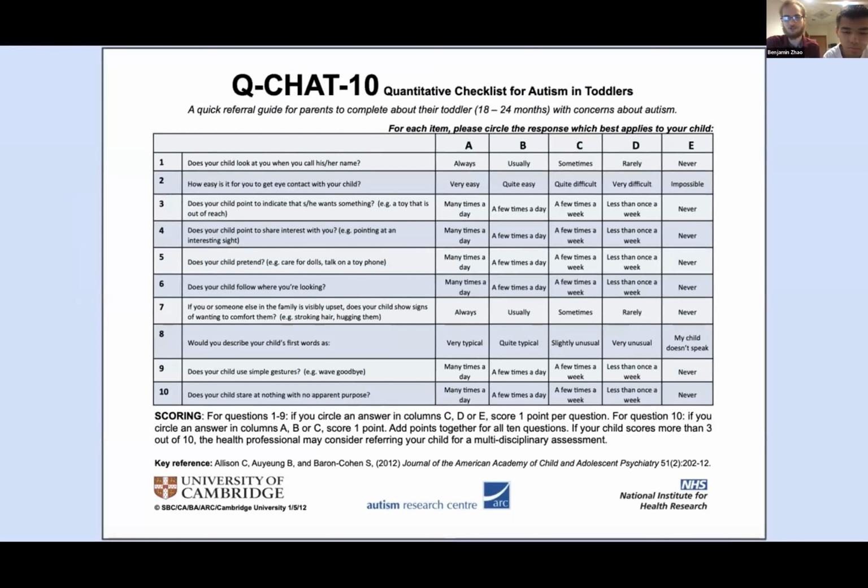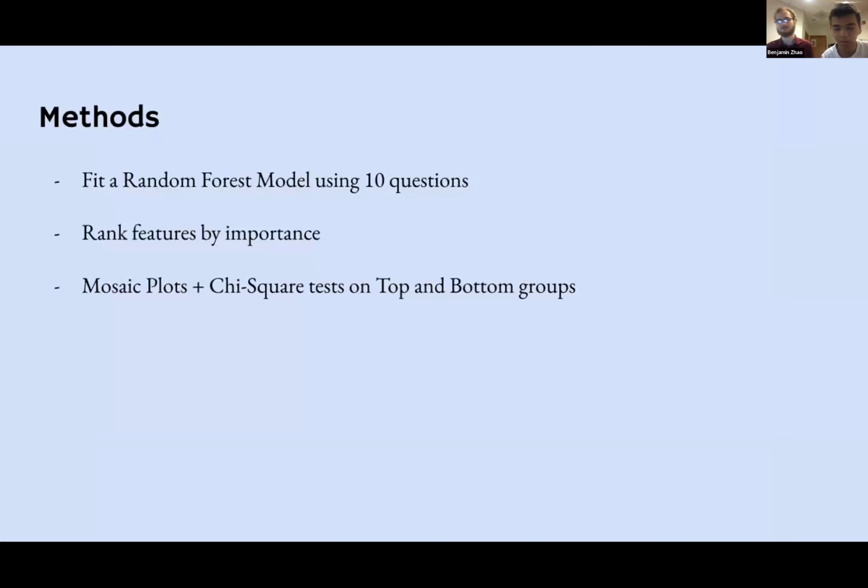Essentially, we fit a random forest model using these questions, using the binary output, and tried to predict whether or not a child was at high risk of ASD using each particular question, and then used the importance feature of the random forest model to determine which questions were more important than the rest, and then performed further analyses from there. So as Drake said, we used a random forest model and fit it to the 10 questions to see how our questions were used for prediction of whether the final screening result was positive or negative.